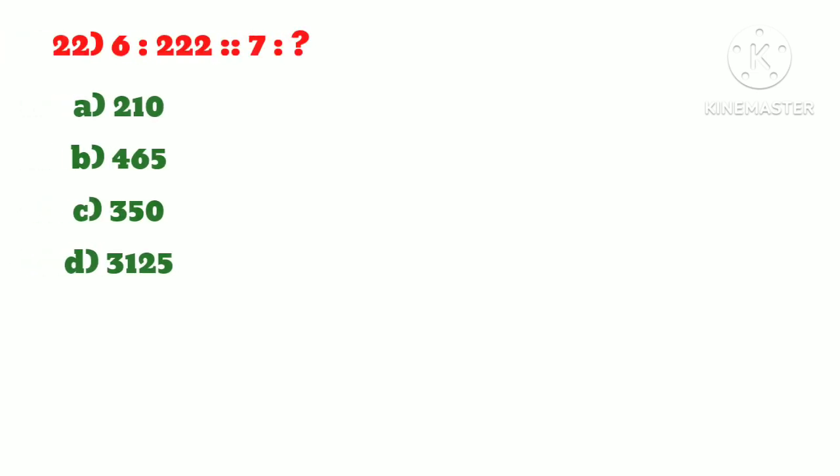Number 20, 25 is to 37 as 49 is to what? Answer is option D, 65. Number 21, 763 is to 856 as 637 is to what? Answer is option B, 730. Number 22, 6 is to 222 as 7 is to what? Answer is option C, 350.